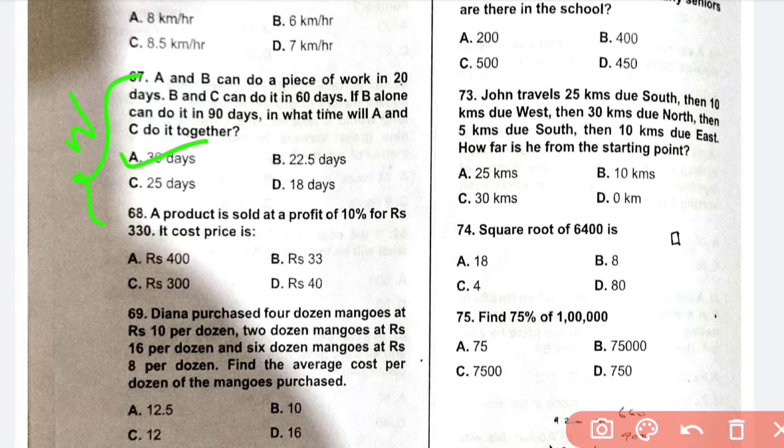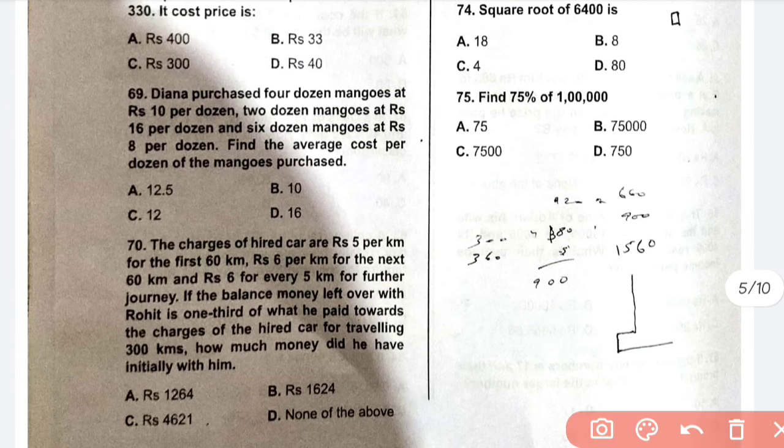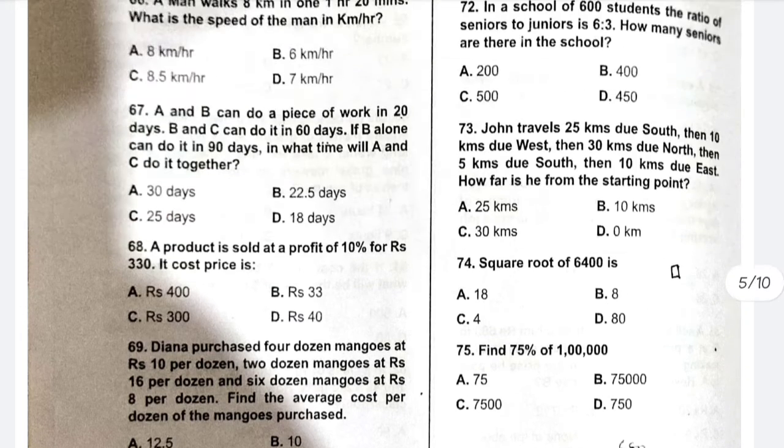Question 68, you have to use the cost price formula. This is 300, C. Question 69, you have to use average, so the correct answer is 10. Question 70, the correct answer is D, none of the above, because the correct answer is 11, 6, 8, so none of the above. D is the correct answer.